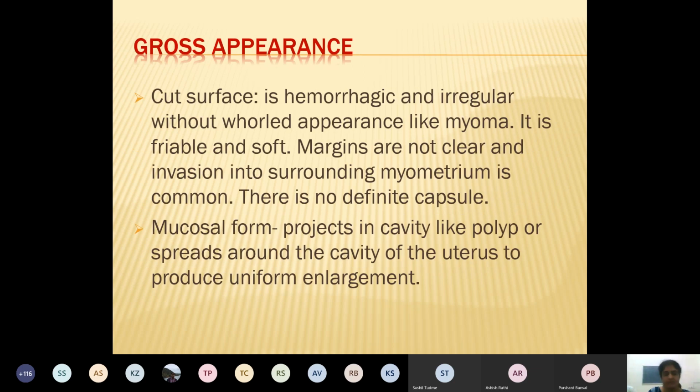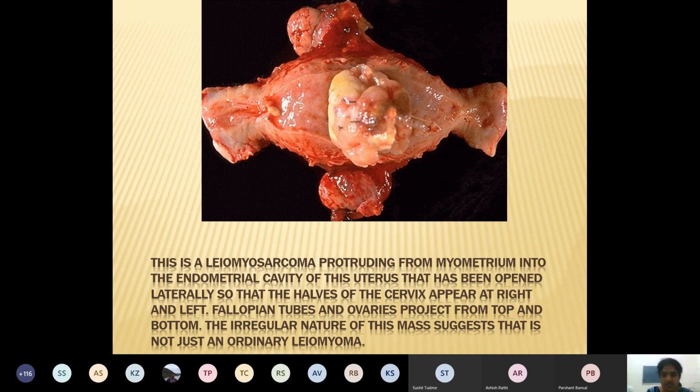The cut surface of sarcoma shows an irregular hemorrhagic surface, which has a rolled appearance like myoma. It is friable, soft, margins are not clear, and invasion is seen into the surrounding myometrium. If it is a mucosal pattern, it projects towards the uterine cavity like a polyp. This is one of the nice slides showing the sarcoma protruding from the myometrium towards the endometrial cavity.